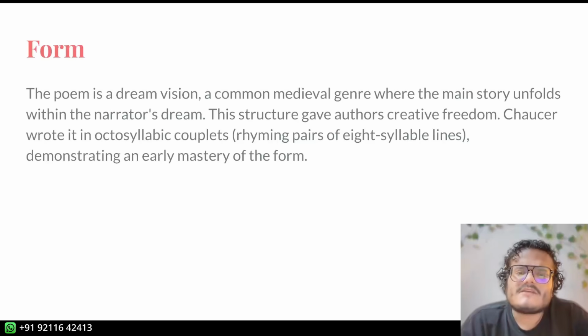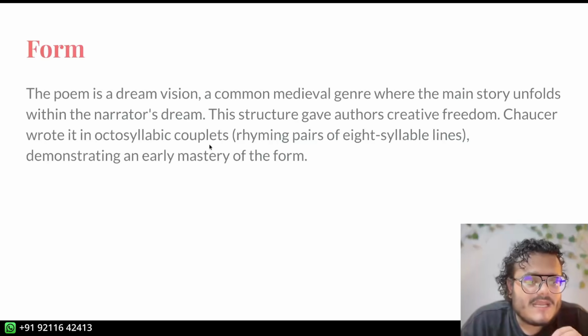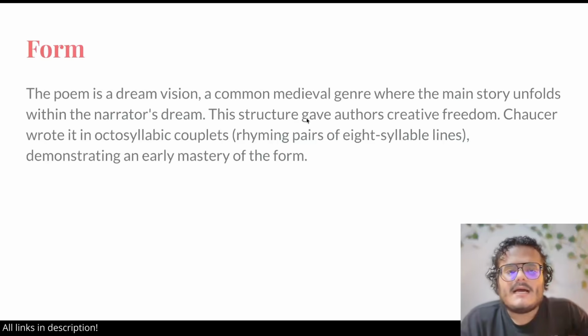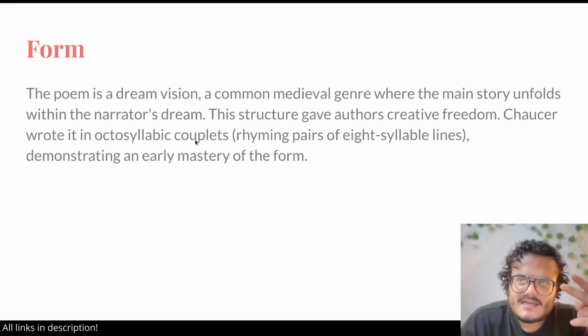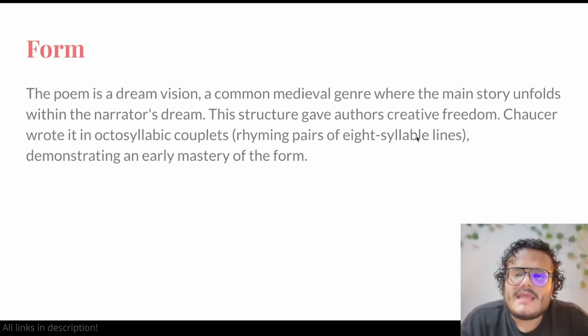And it gives a lot of creative freedom to the author, right? They can do a lot of things. He wrote it in octosyllabic couplets. So he has not yet started using the 10-beat line, right? That would be decasyllabic lines. Octosyllabic couplets. Couplet also means that the adjacent lines which come one after the other are going to rhyme with each other. So there are 8-syllable lines. Oct means 8, syllabic means number of syllables.